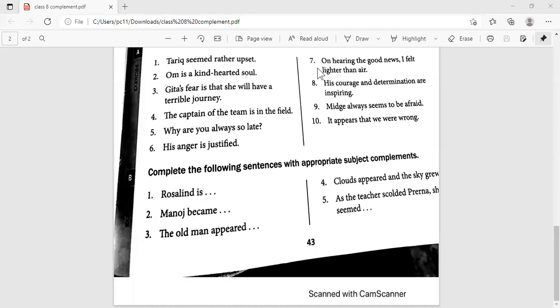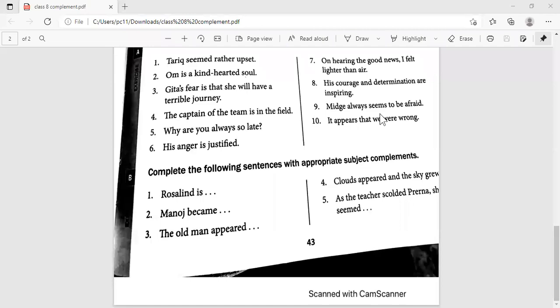If you can't think of it, right, so complement is there. What is a subject complement? It is giving more information, right? So what does it mean? Tony hasn't turned up yet. Turned up means he hasn't come, right? Like a brother who has gone somewhere, it's getting late, he hasn't turned up. He hasn't reached, he hasn't arrived. So that is what turned up means. And I am getting nervous. Yes, of course I am getting nervous, I'm getting worried, I'm getting scared, right? Whatever is there telling about your feeling.